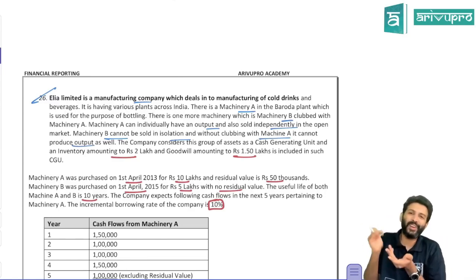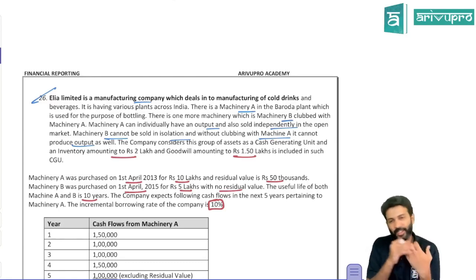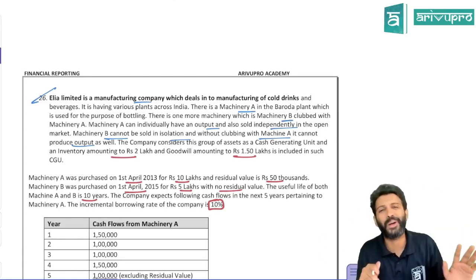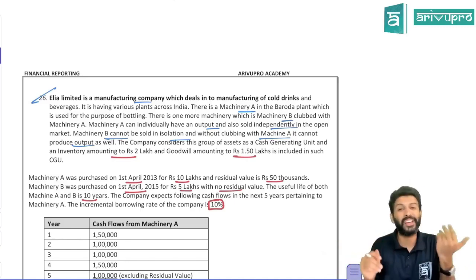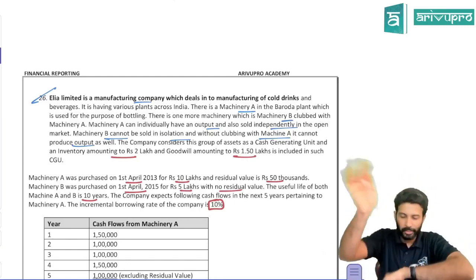So machinery B is dependent on A. A can have individual benefits, so that means the recoverable amount you can find for A. The recoverable amount for machinery B you can't find. That's the reason A and B become one CGU, because B is dependent on A. So A and B put together is one CGU.